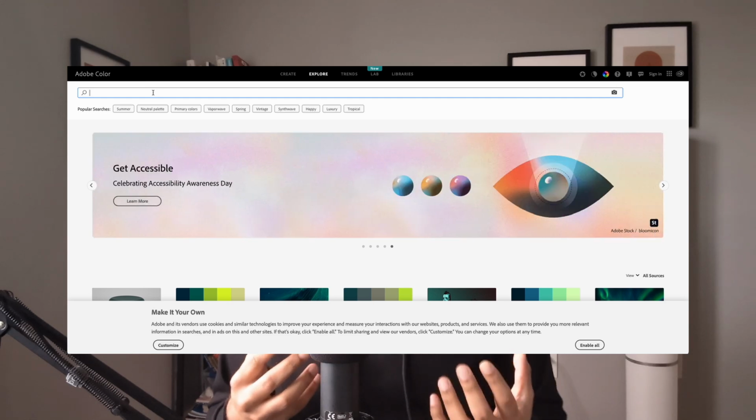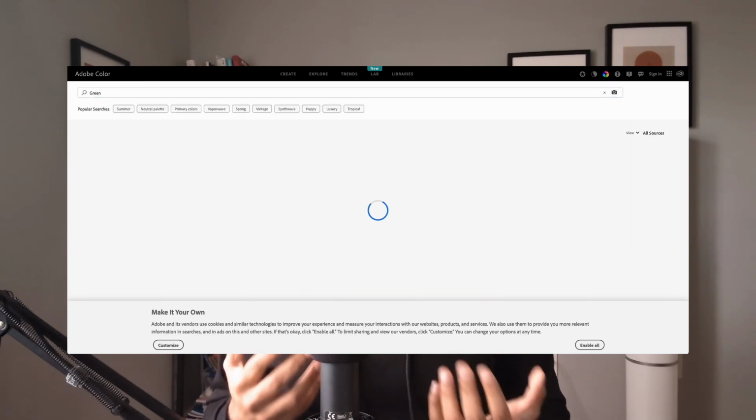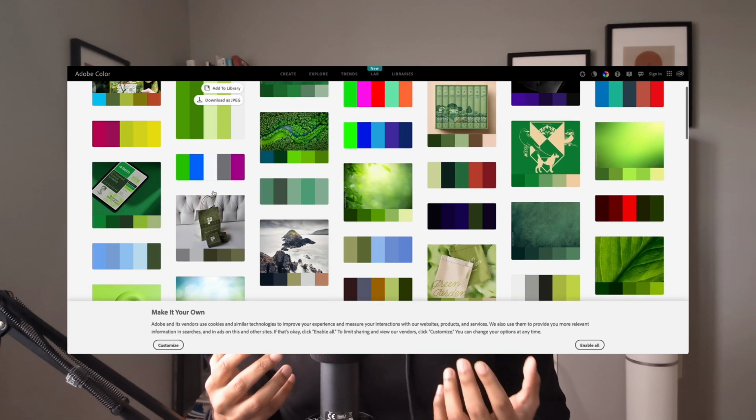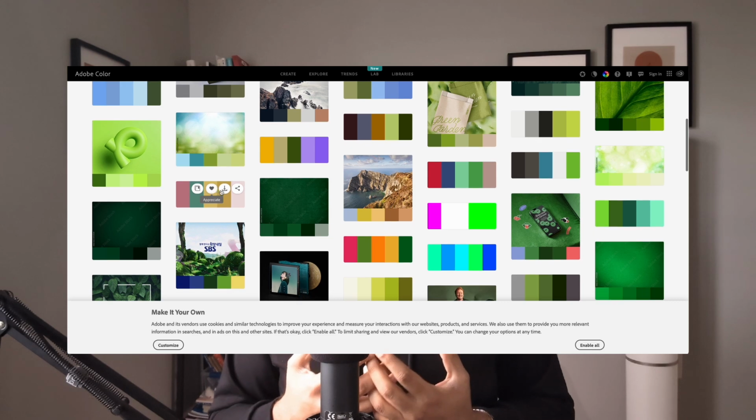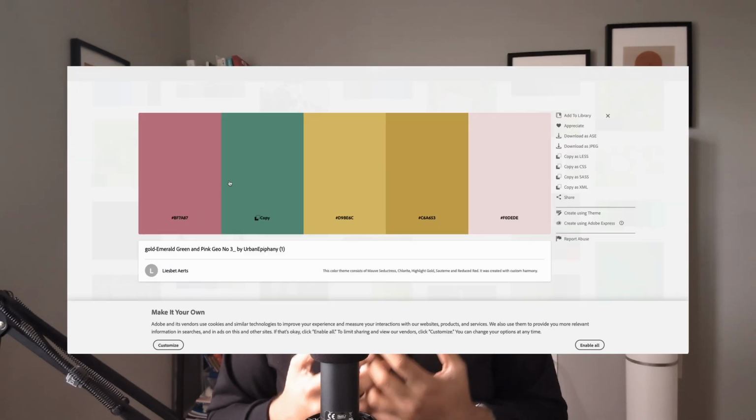For example, I'm building a website for Lion Safari, which means a lot of nature, and I want that emotion to be felt by users. I'll go to Adobe Color and search green, and now I will have different palettes which I can use throughout my design. One of the principles is to limit your colors, and this palette will help you.